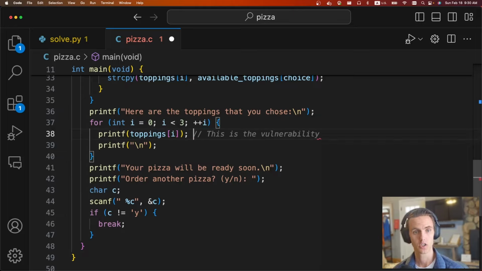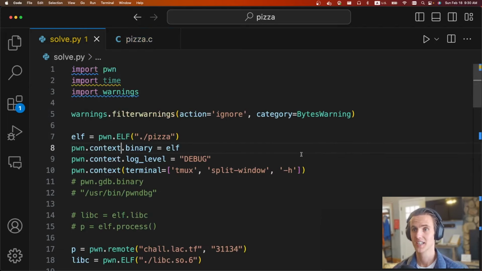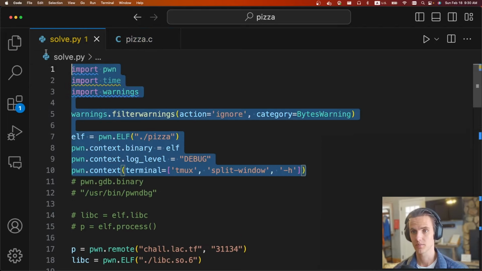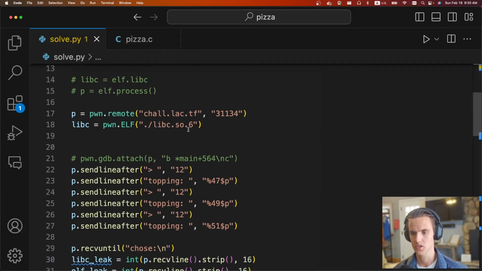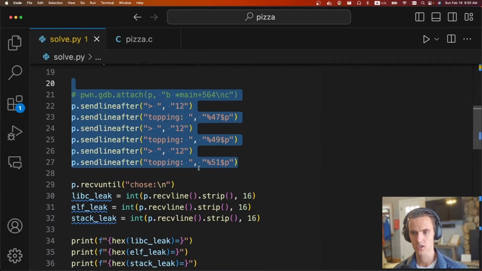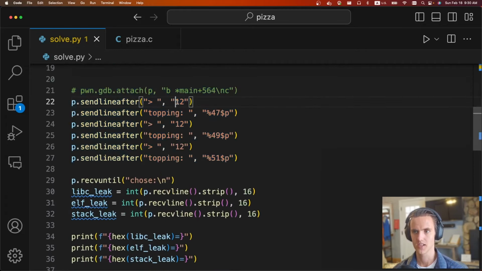And then from there, we're going to do another printf exploit where you can use the %n specifier to overwrite a pointer to a variable on the stack. And so using that, we're just going to overwrite the global offset table entries. Thankfully, with the %n stuff, it used to be you had to construct it by hand, but now pwntools does it for you, and it's absolute magic. This is what the solve script looks like. We're just going to do standard pwntools stuff. Like I said, first we're going to get our leaks. So we're going to add a bunch of custom toppings. 12 means add custom topping.